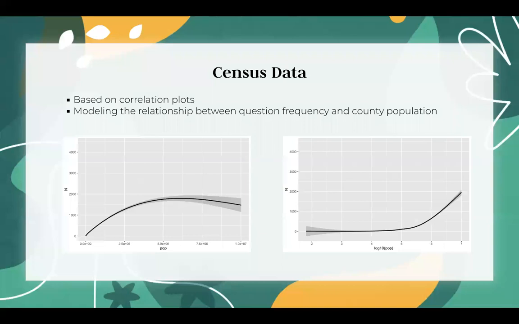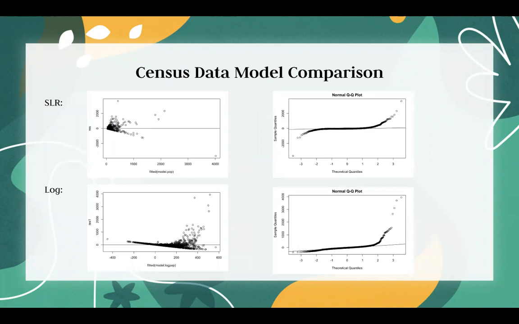And next, using the census data and our correlation plots, we decided to model the relationship between question frequency and county population. We included a simple linear regression model, as you can see on the left, and then a log population linear regression model, as you can see on the right, to try to correct the skewness we saw in the data. Using model comparison, we plotted the residuals. And as you can see here, the residual plots are definitely better for the simple linear regression using our original population. This was also based on our adjusted R-squared values.